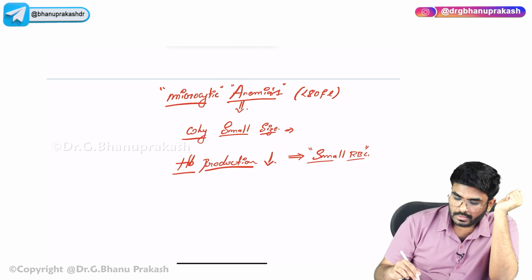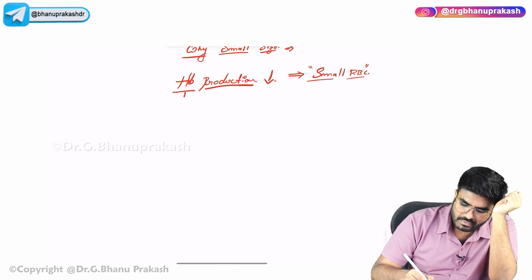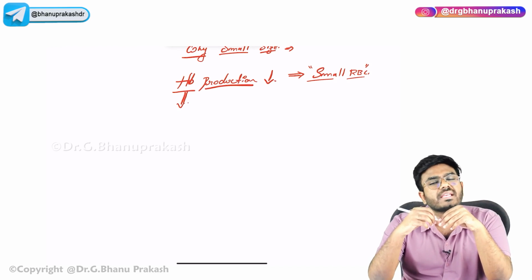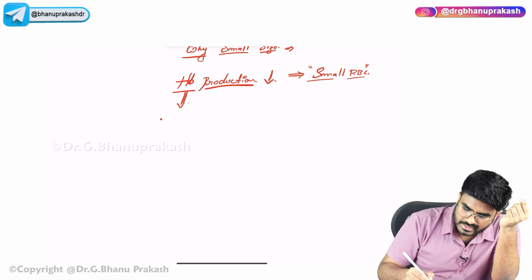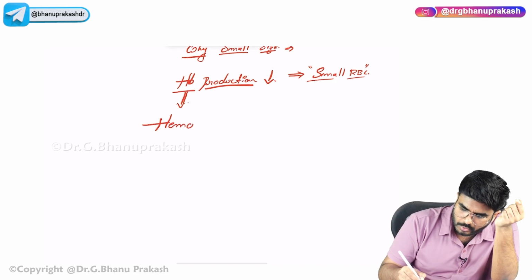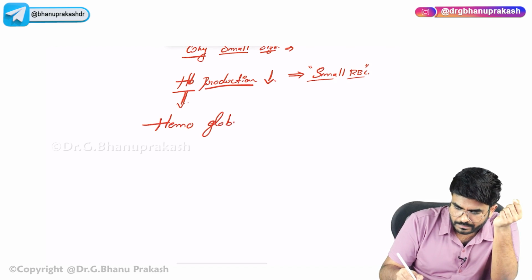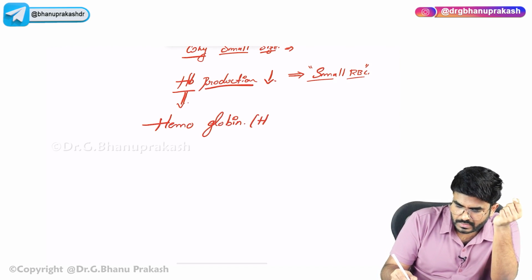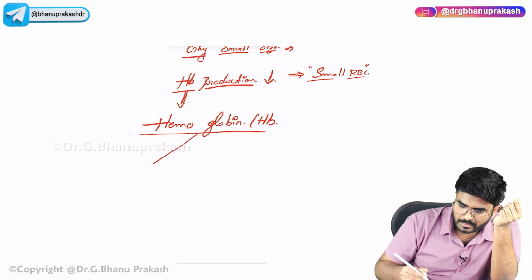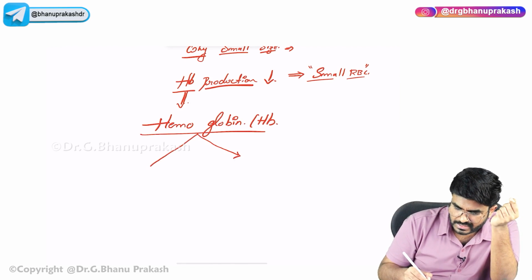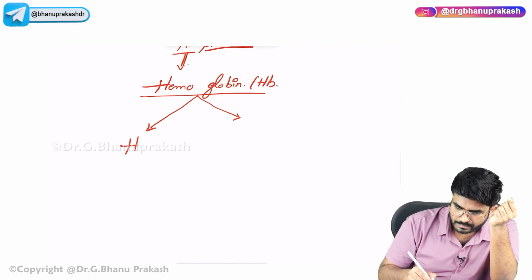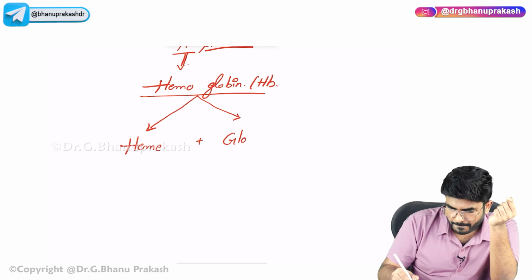Now, here itself I want you to know, sir, what exactly is this hemoglobin? What is hemoglobin made up of? Let us write the full form, hemoglobin, that is the Hb. This hemoglobin is actually made up of 2 things. What is that? Heme plus globin.